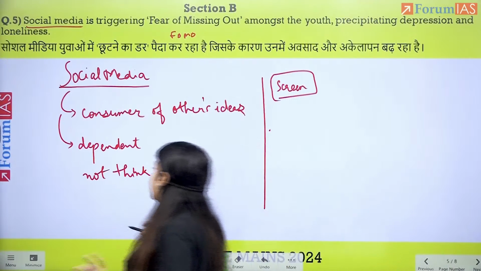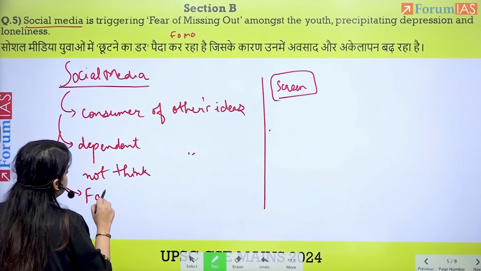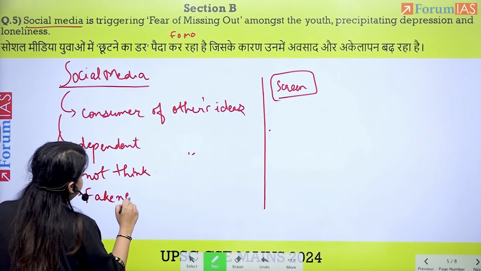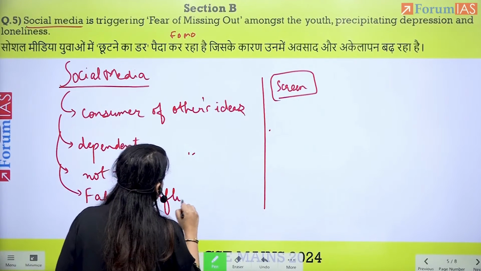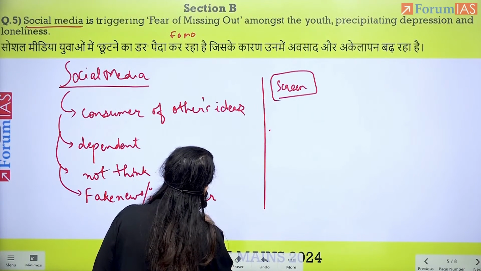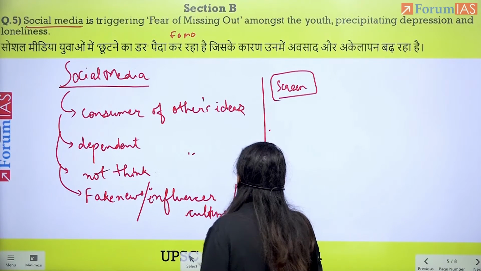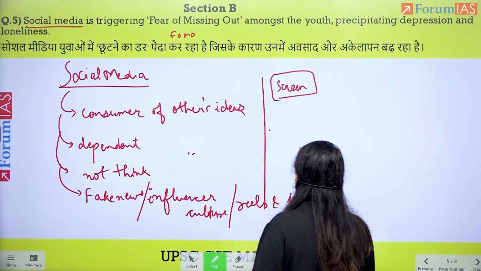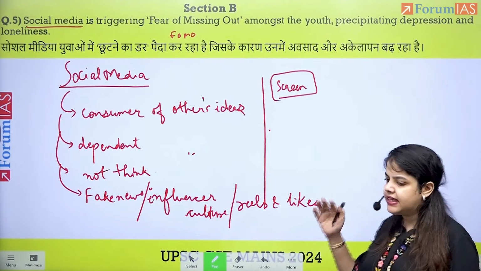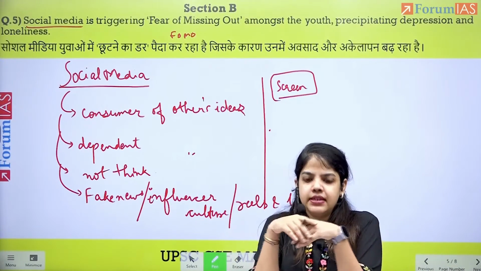And social media has also made it a part of fake news, influencer culture, reels and likes. This is what's happened, reels and likes.